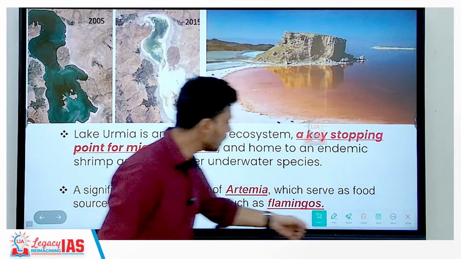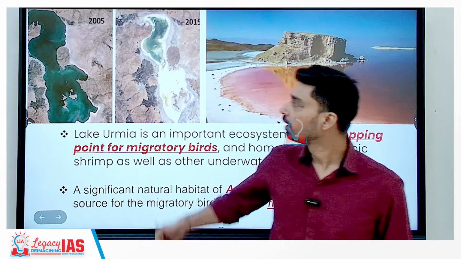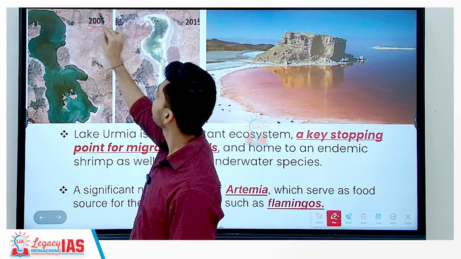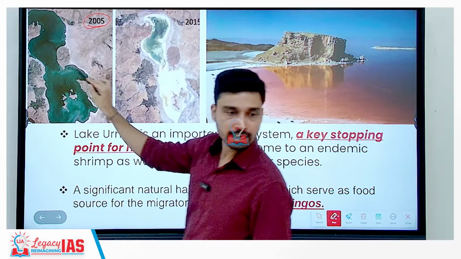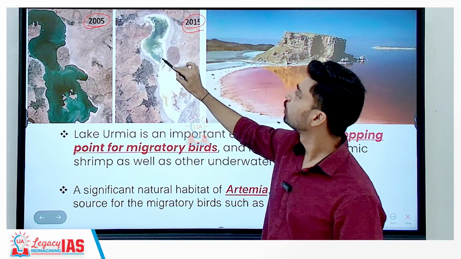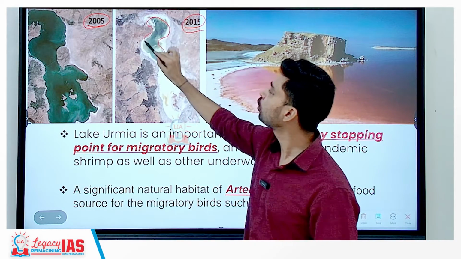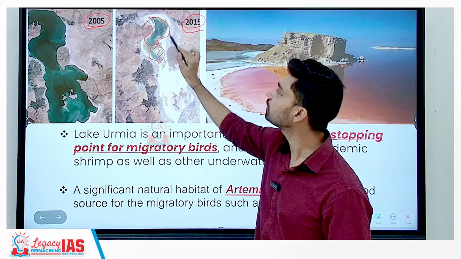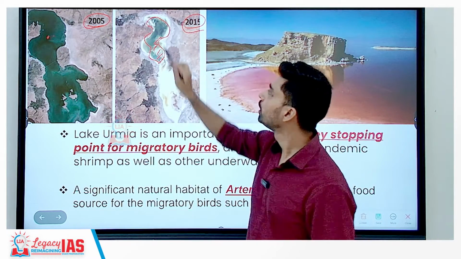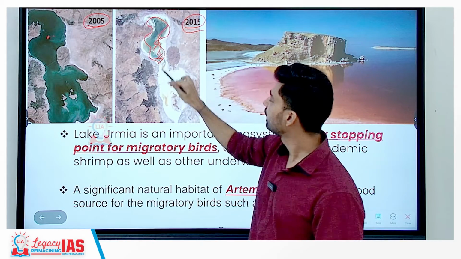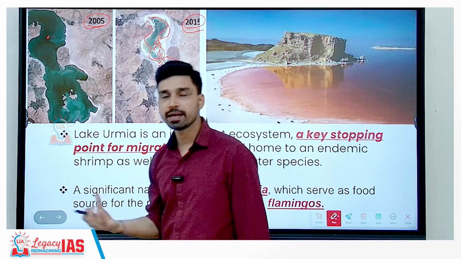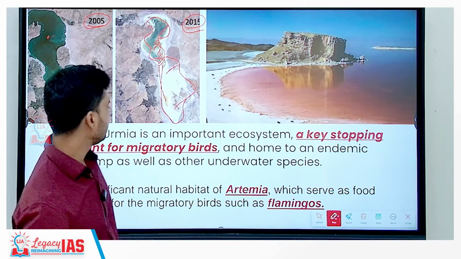To give you an idea about how this lake has shrunk, you can compare two photos. The first photo, a satellite picture taken in 2005, shows the entire Lake Urmia filled up with water. And this photo, taken in 2015, shows only a small part, with the water restricted to the northern part, and even that volume is nowhere close to what it was a decade ago. So the water volume has shrunk significantly, and a large part of the lake, the central and southern part, remains dry today. It has become a kind of desert land, arid land.